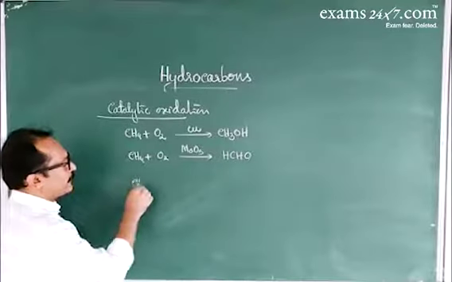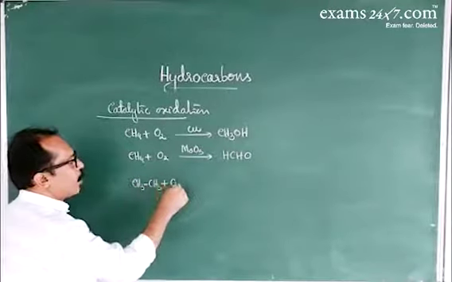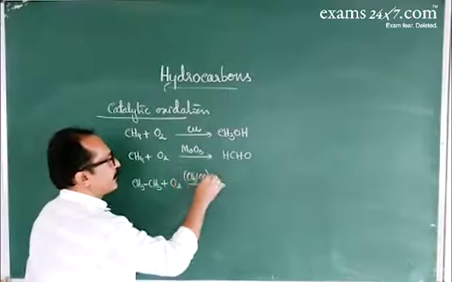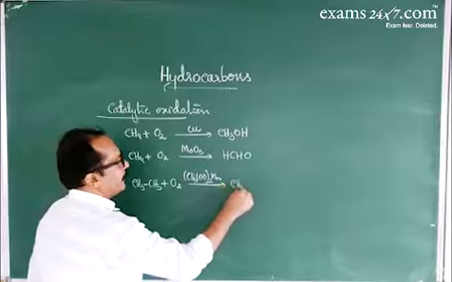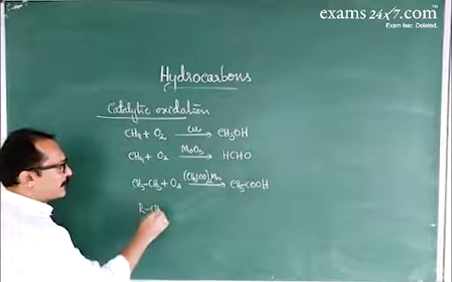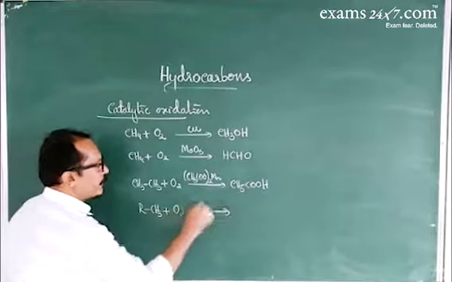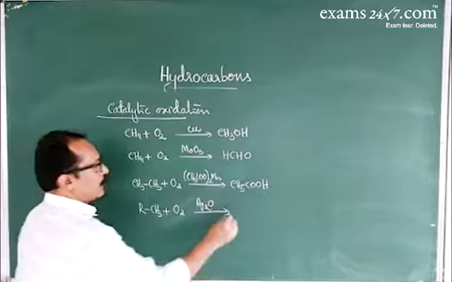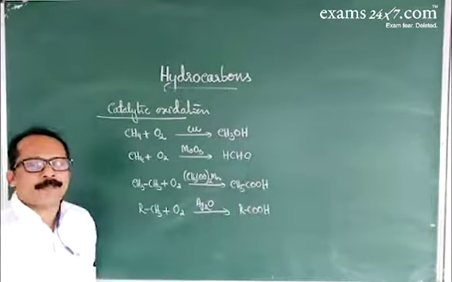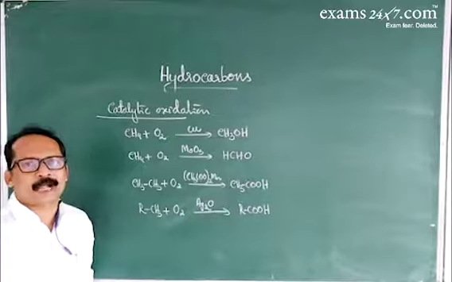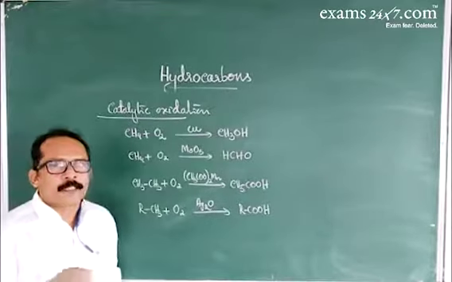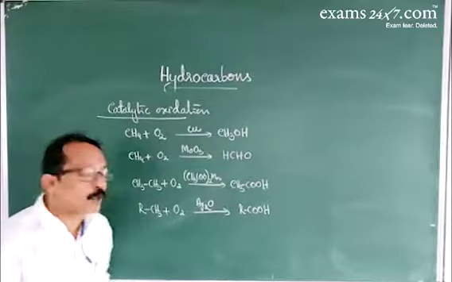Similarly, a higher alkane is subjected to oxidation in presence of manganese acetate as an oxidizing agent. It is converted into carboxylic acid. Or in general, when alkanes are treated with oxygen in presence of Ag2O, silver oxide, that gives carboxylic acid. Or an alkane having a tertiary hydrogen atom, on heating with alkaline potassium permanganate, has the tertiary hydrogen atom converted into a hydroxyl group.